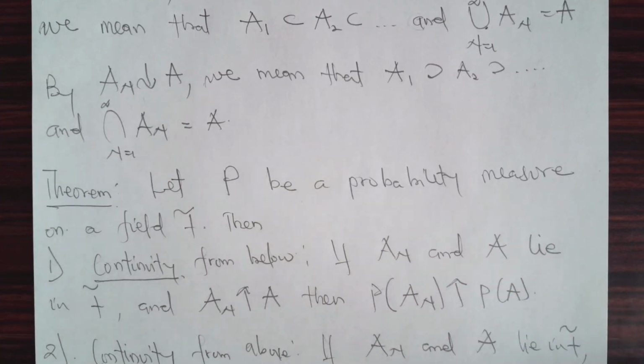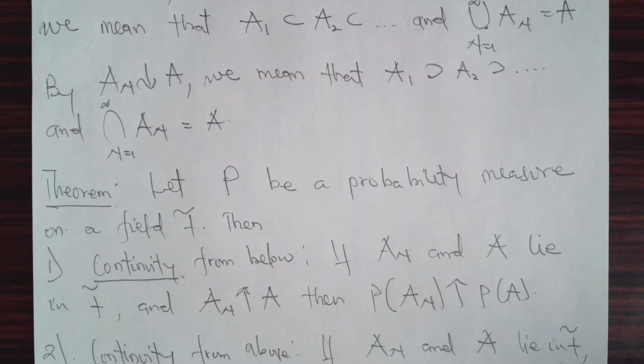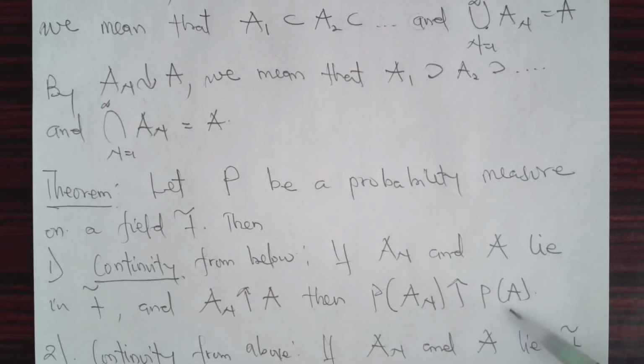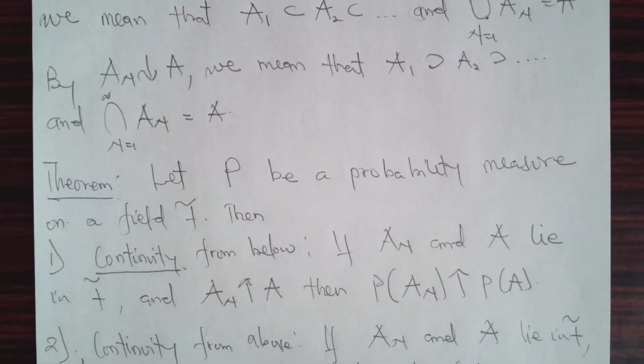So a theorem. Let P be a probability measure defined on a field. Then 1: what do we mean by continuity from below? If A_n and A lie in the field and A_n is approaching A from below, then the limit as n approaches infinity of the probability of A_n is equal to the probability of A. And 2: continuity from above.